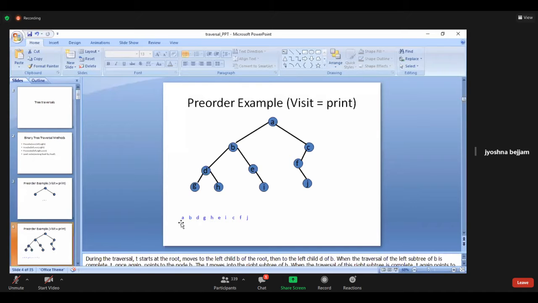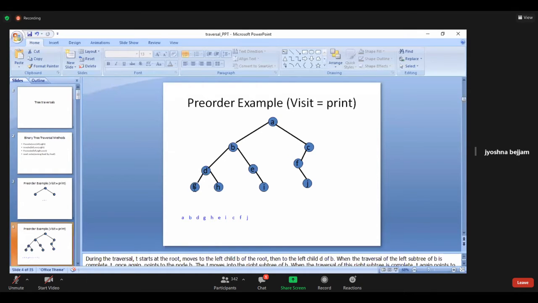Okay. Then after visiting the root, where should we go? We should go to the left child. What is the left child here? B. Okay. After visiting B, B will become the root now. Yes or no? B is the root here because B has a left child and a right child. So B I am printing here. Next, after visiting B, I should go to the left side. But here also D became the root. So the root is printed, and I went to the next. I should go to the left child of D.